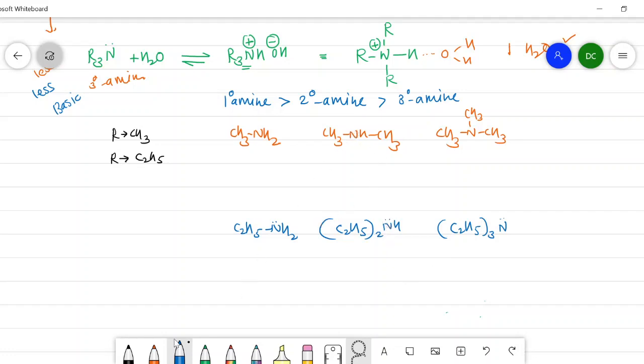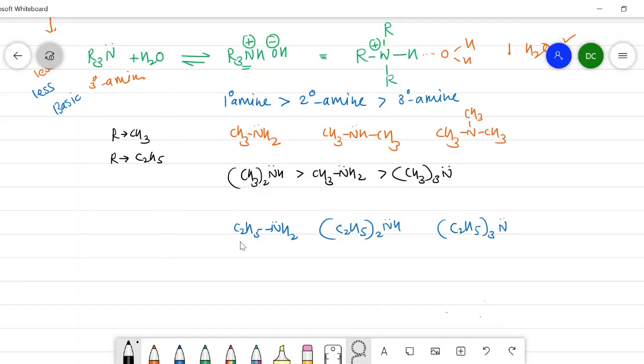Now, in the first example where a methyl group is present in a primary amine, secondary amine or tertiary amine, the basicity order is found to be (CH3)2NH, that is a secondary amine, is more basic than primary amine than a tertiary amine in case of this series.